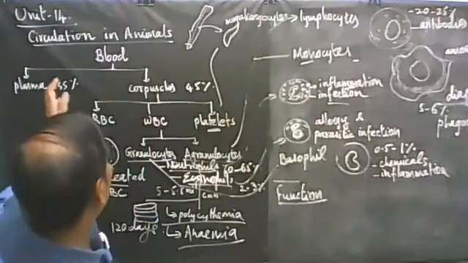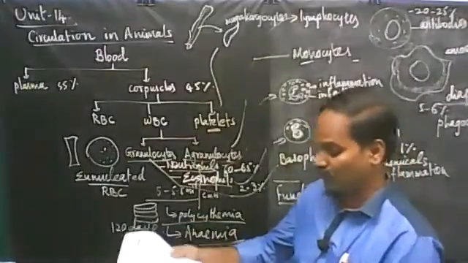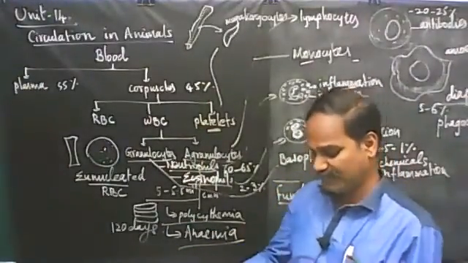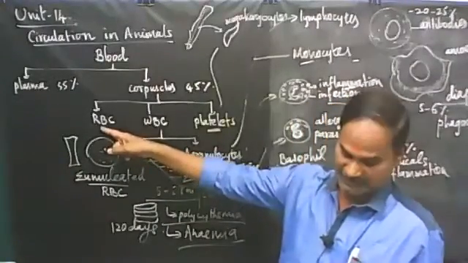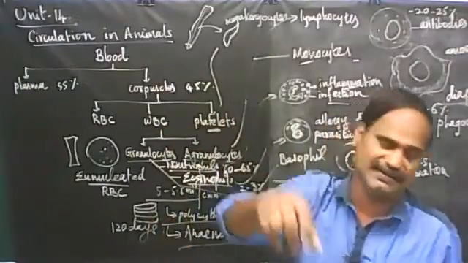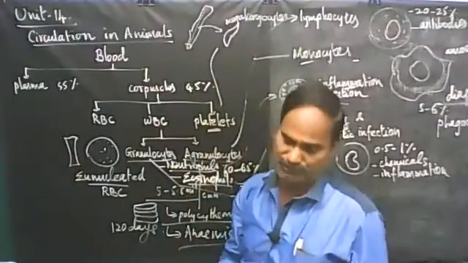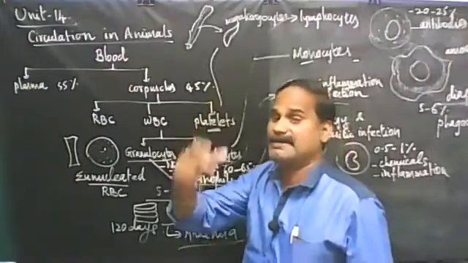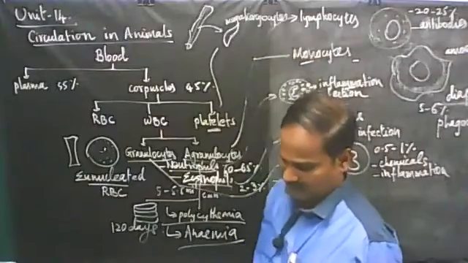So some of the plasma proteins take part in certain functions. They are listed in your book, page number 206. See, there are 7 points given. Transport of respiratory gases, that is the role of RBC. Second point, transport of digested food material to the different parts of the body. From the digestive system, blood absorbs digested nutrients: glucose, amino acids, fatty acids, glycerol. They are all absorbed by means of blood and distributed into different parts of the body. That is also the role of blood.